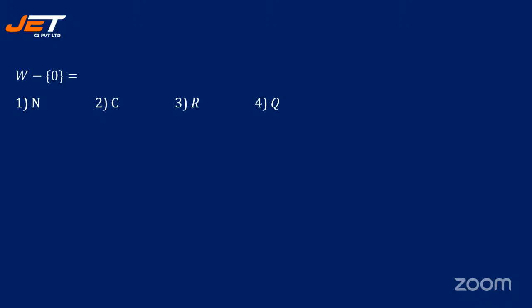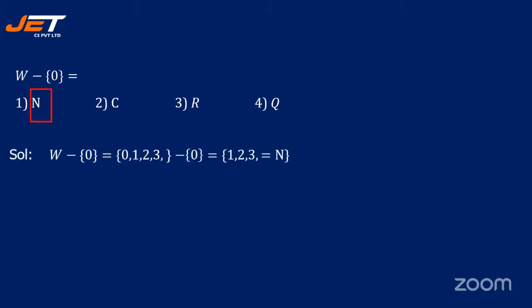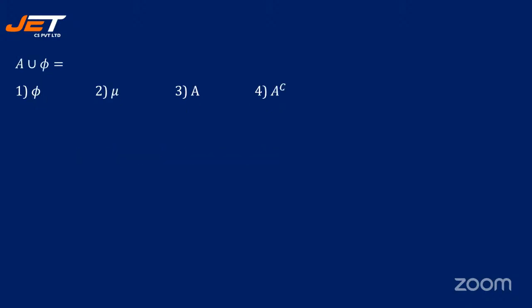W minus 0 is dash. W minus 0 is N. First, 0, 1, 2, 3. Minus 0 is 1, 2, 3, which is N. Okay. See the next question. A union 5 is nothing but 5, mu, A or A complement.